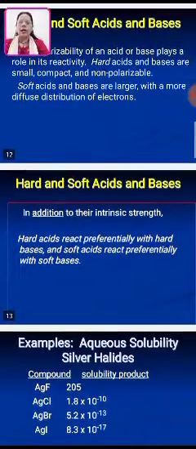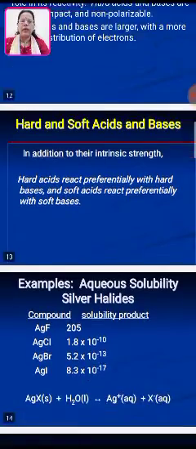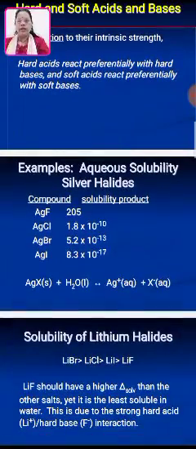In the case of hard and soft acids and bases, in addition to their intrinsic strength, hard acids react preferentially with hard bases and soft acids react preferentially with soft bases. So again, hard-hard interaction is possible, and soft-soft interaction is possible, but hard-soft interaction is difficult. Somehow, in some cases, it is possible, but these are the abnormal cases in the reaction.